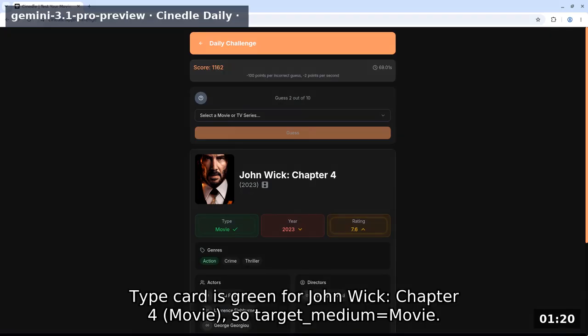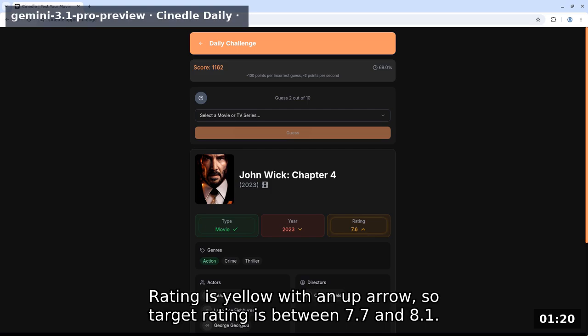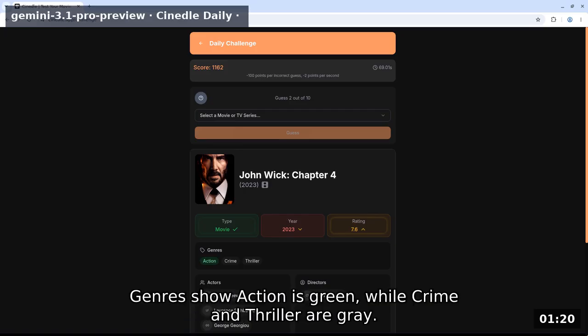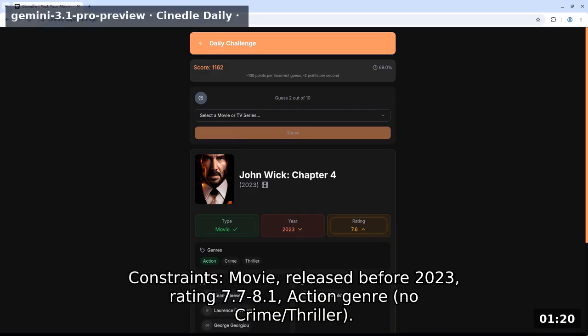Type card is green for John Wick, Chapter 4 movie, so target medium equals movie. Year is red with a down arrow, so target is older than 2023. Rating is yellow with an up arrow, so target rating is between 7.7 and 8.1. Genres show action is green, while crime and thriller are gray. Actors and directors show no overlap. Constraints: movie, released before 2023, rating 7.7-8.1, action genre, no crime/thriller.